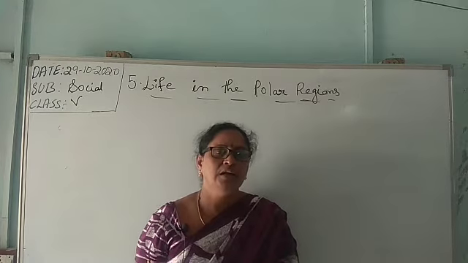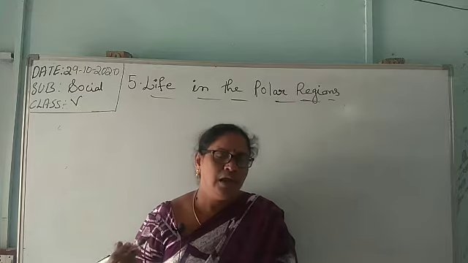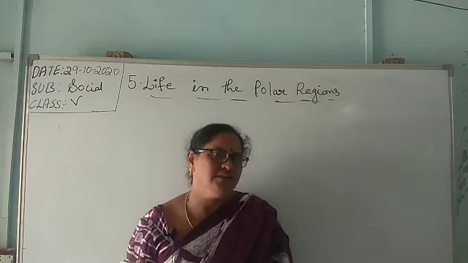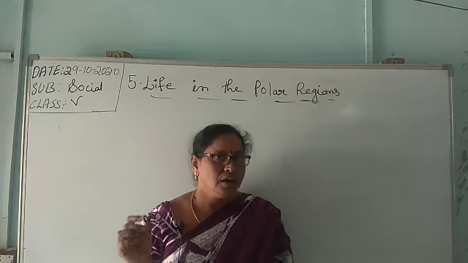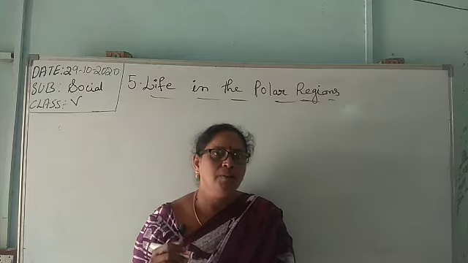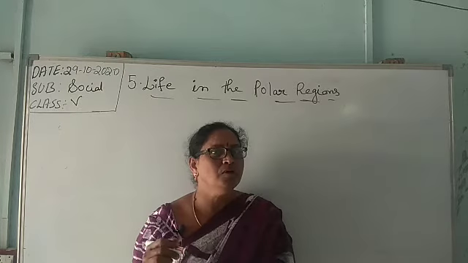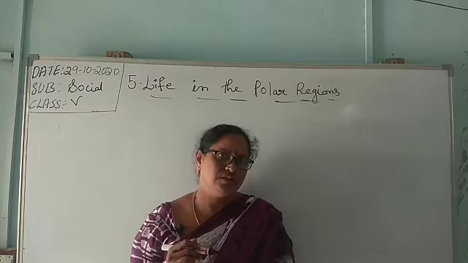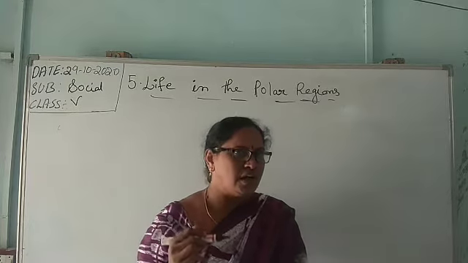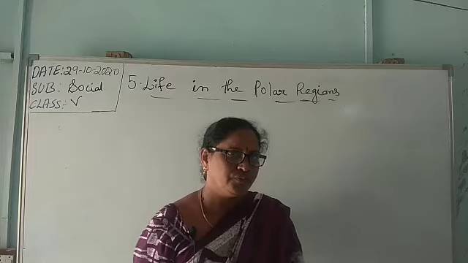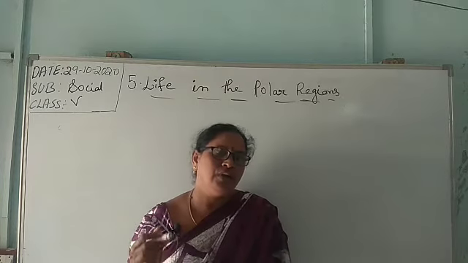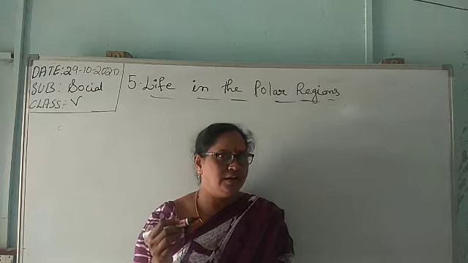Along with this equator, many imaginary lines also run parallel to the equator from east to west. Those all are from 0 degrees to 90 degrees. According to this, we have 90 degrees north and 90 degrees south.